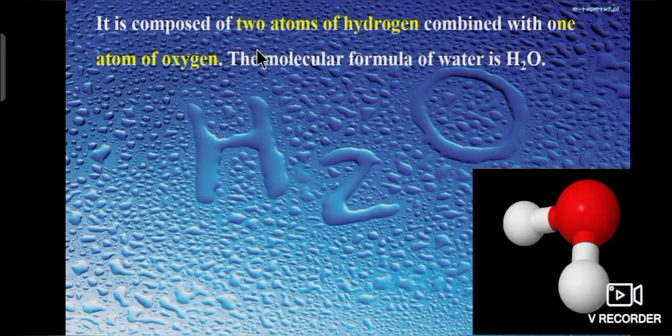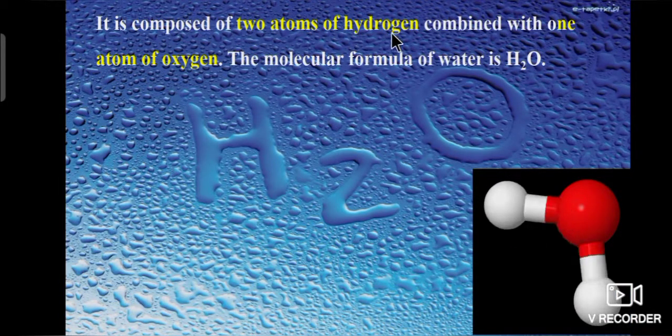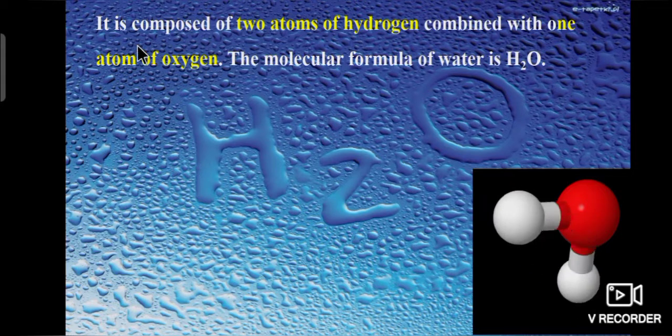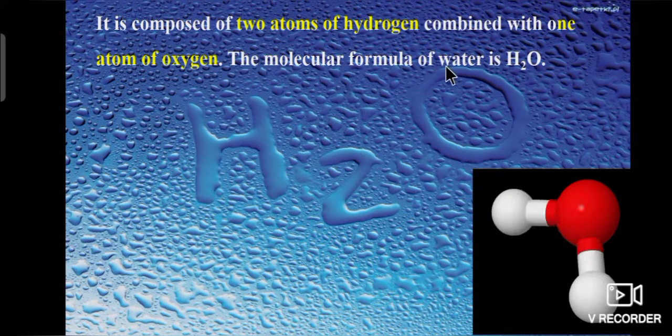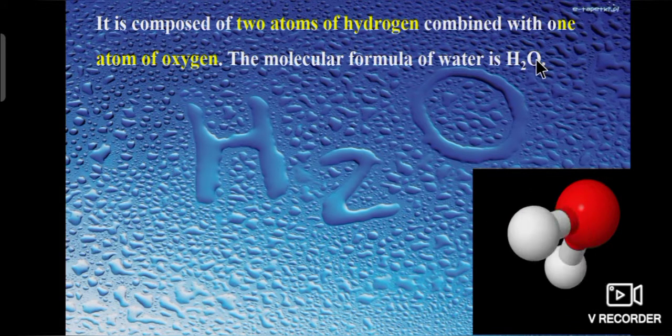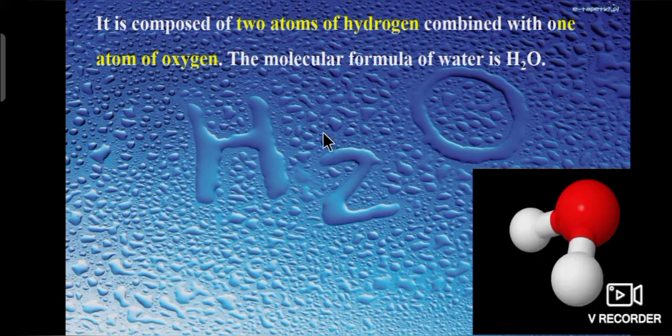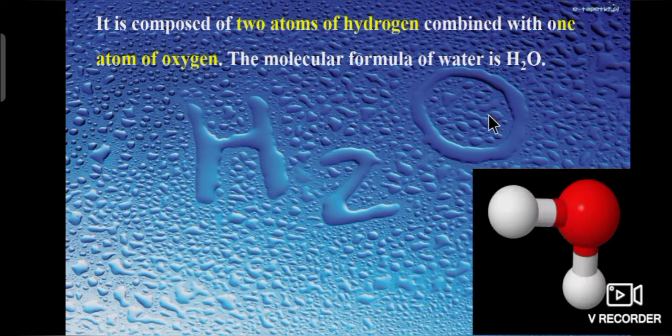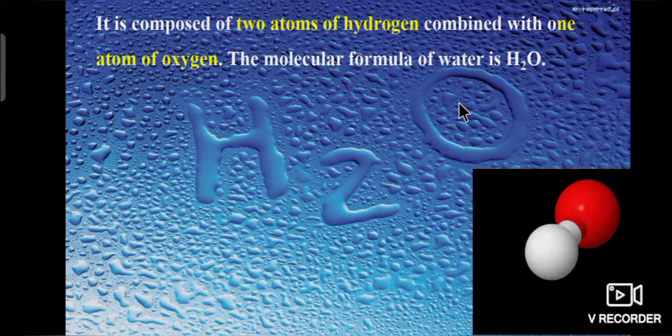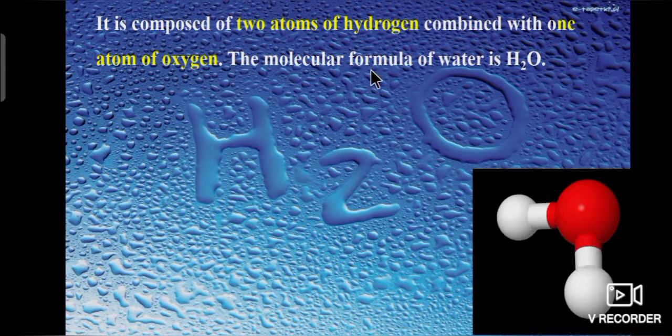It is composed of 2 atoms of hydrogen combined with 1 atom of oxygen. The molecular formula of water is H2O. So, there are 2 hydrogen atoms and 1 oxygen atom.